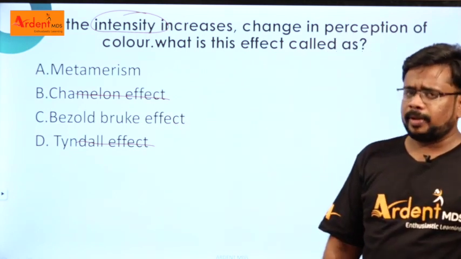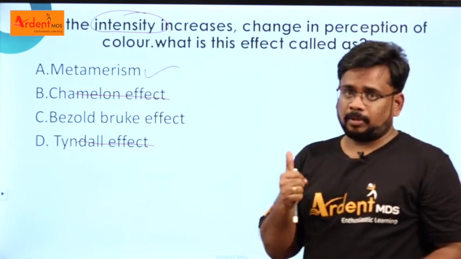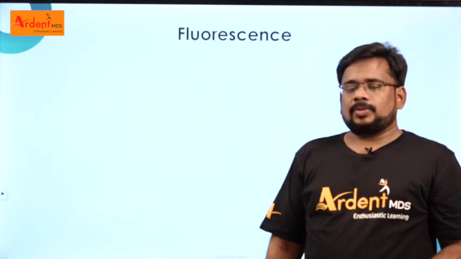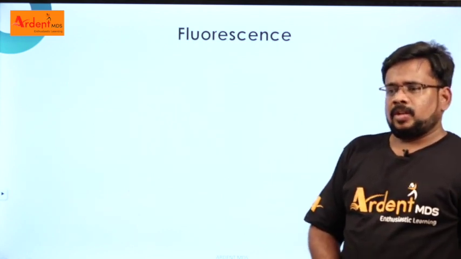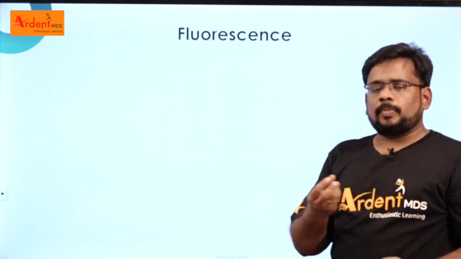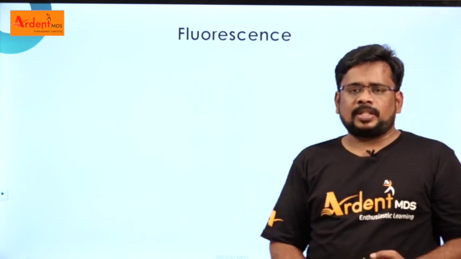When they ask you about two different light sources, you can go for metamerism. Clear? Right. So what is called fluorescence? Even our tooth structure has a fluorescent agent. Even a porcelain restoration has a fluorescent agent. So what is the purpose of the fluorescent agent?